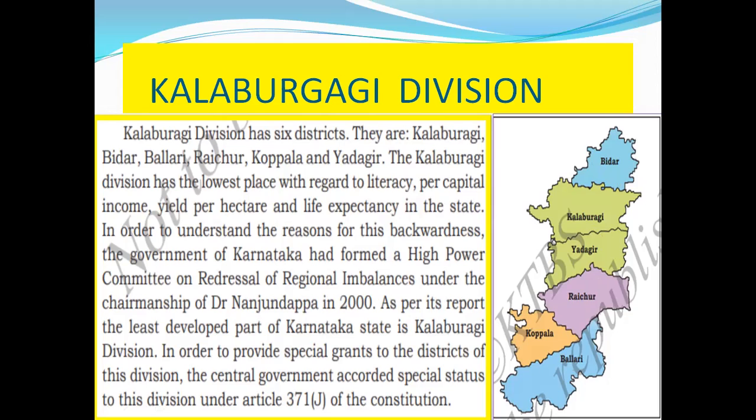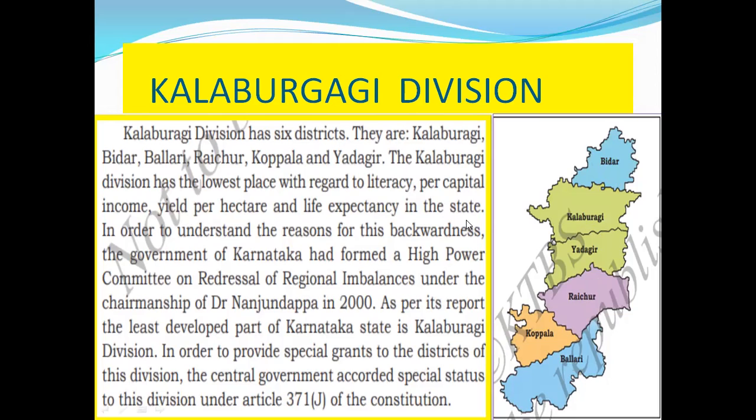The Kalburgi division has the lowest literacy rate. Per capita income is also very low, and it has the lowest life expectancy in the state.